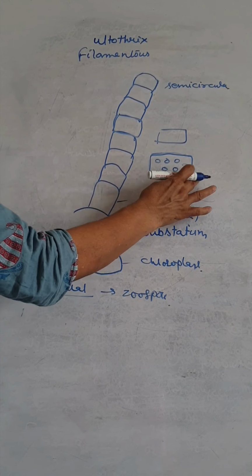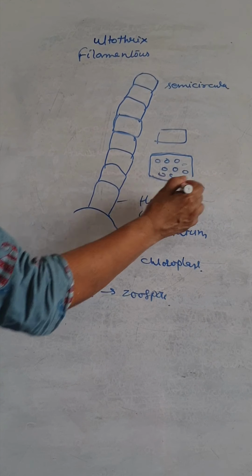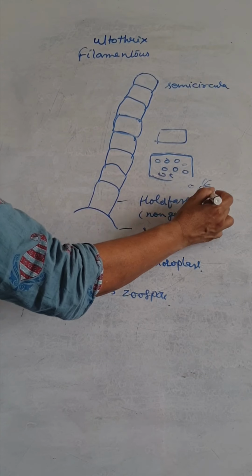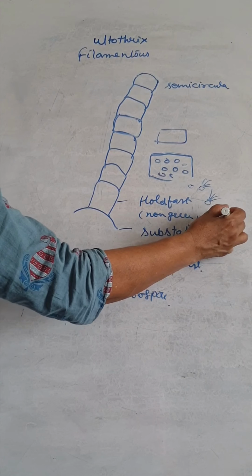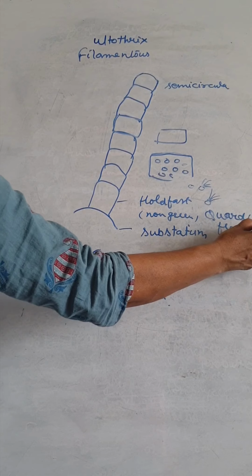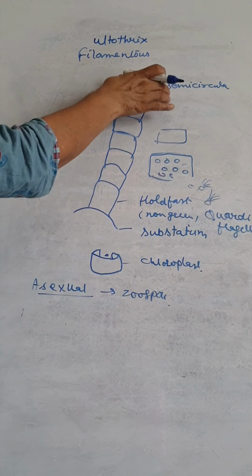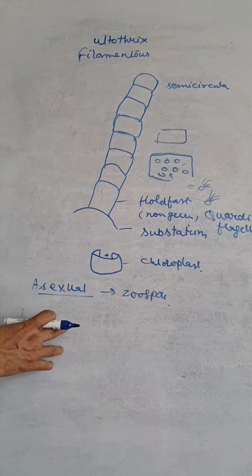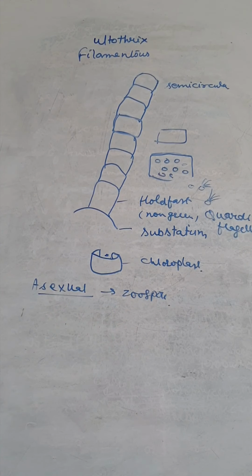When these cells are ruptured, the zoospores are released. The zoospores have four flagella, so they are called quadriflagellate. When they grow, they give rise to the complete Ulothrix. So this is a type of asexual reproduction by zoospore formation.